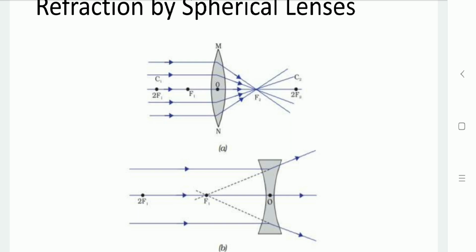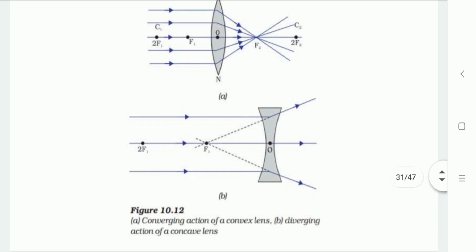And here, if we focus on diagram B for the concave lens, then these lines parallel to the principal axis, when falling onto the lens, after refraction from the lens, will diverge from a point on the principal axis. That point is again known as the focus point of the concave lens, which is denoted as F1.